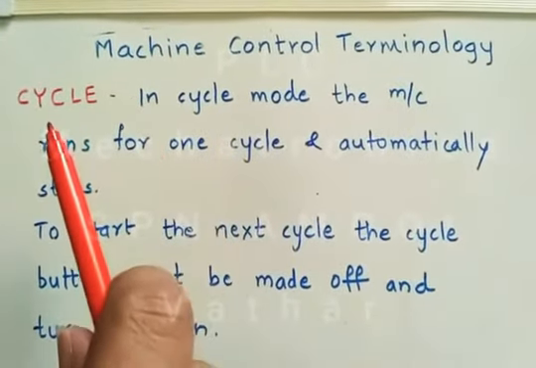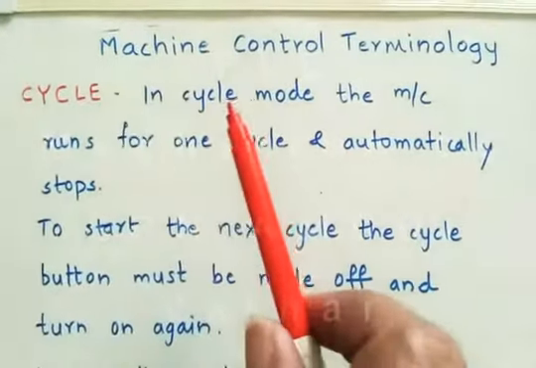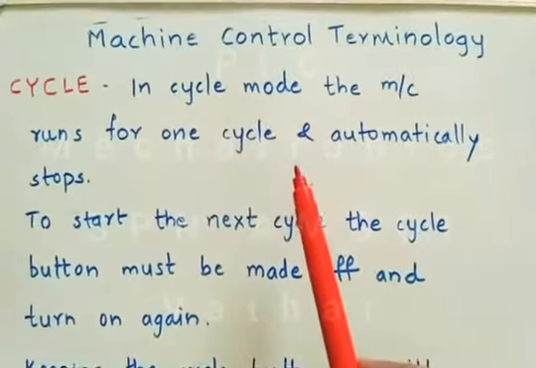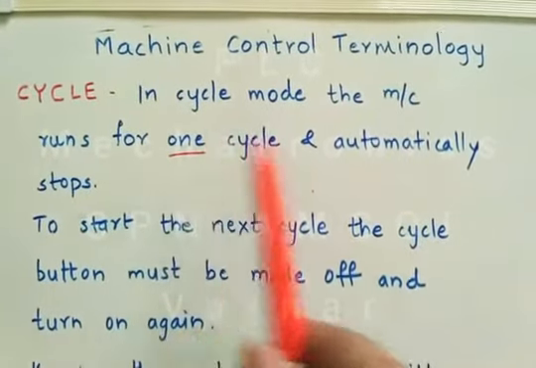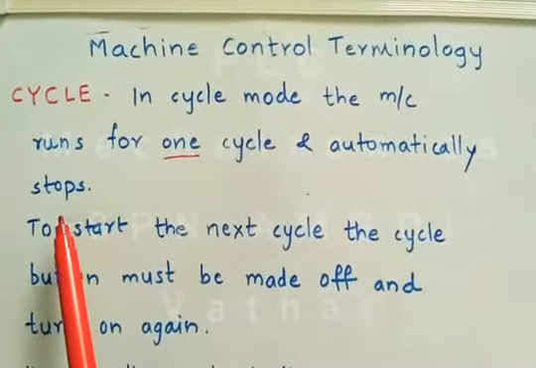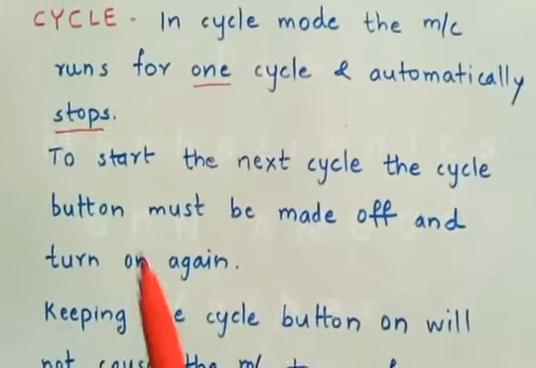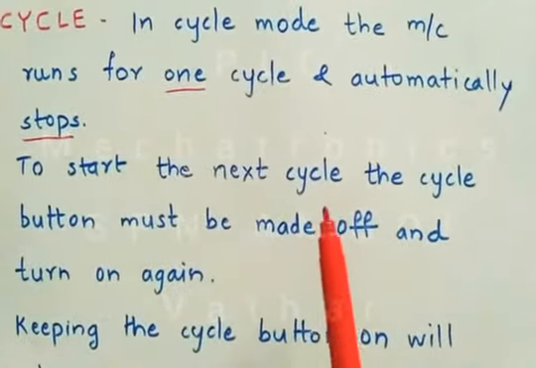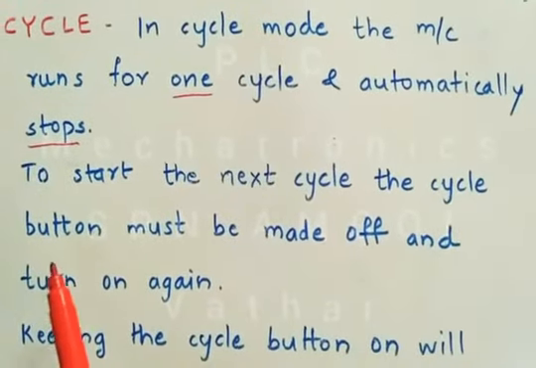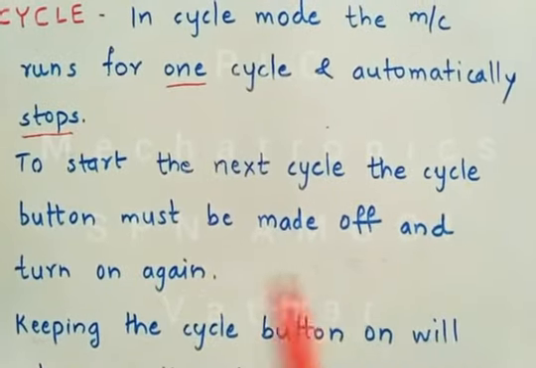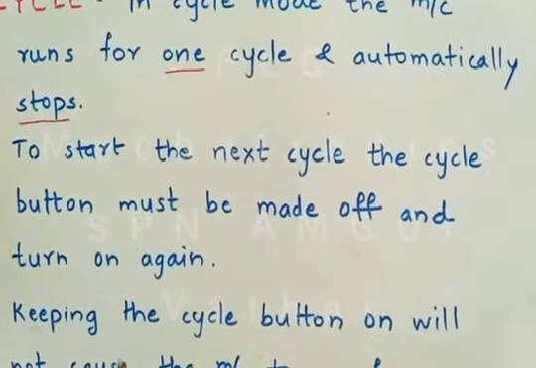The next term is cycle. In cycle mode, the machine runs for one cycle and automatically stops after that cycle is over. To start the next cycle, the cycle button or the cycle switch must be made off and then turned on again.